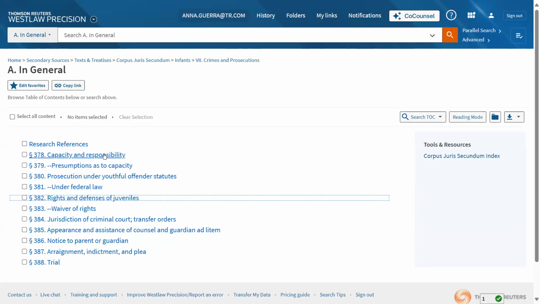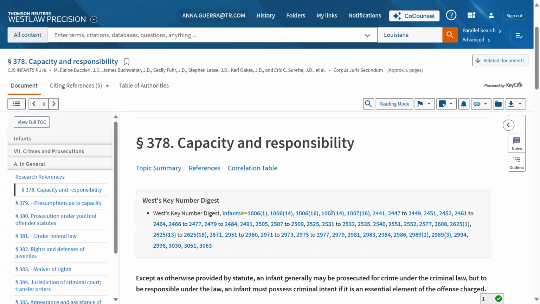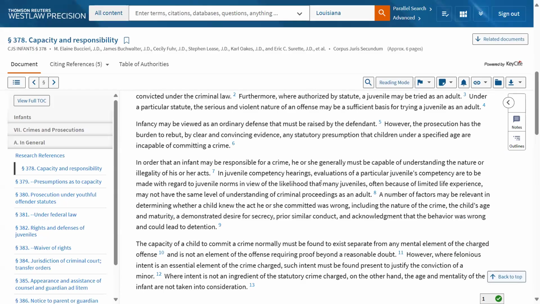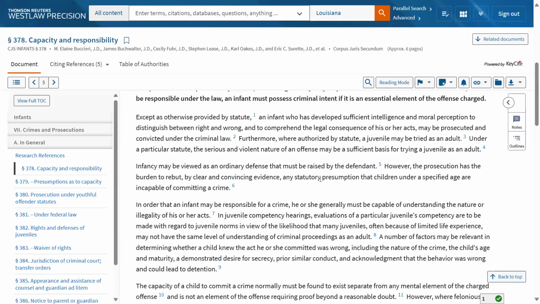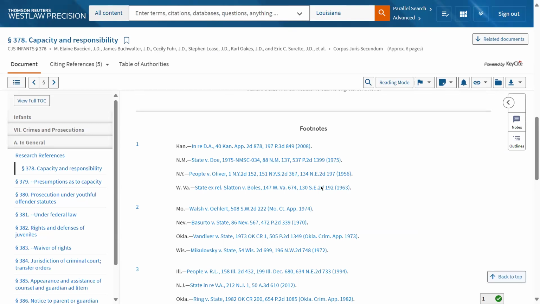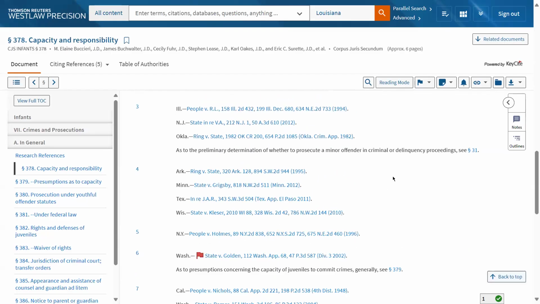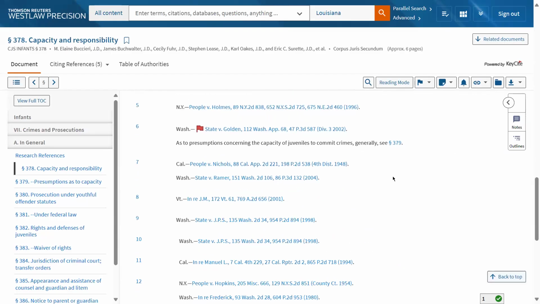And hopefully some of these articles will obviously lead you to cases when you're researching. And while CJS, AmJur, and ALR particularly may reference cases outside of your jurisdiction, so here's perhaps an article talking about capacity and responsibility. And if I start going through the footnotes, you might be thinking, well, Anna, these aren't going to be helpful. That's from Kansas, New York, Missouri, Oklahoma. There's nothing really here about Louisiana.